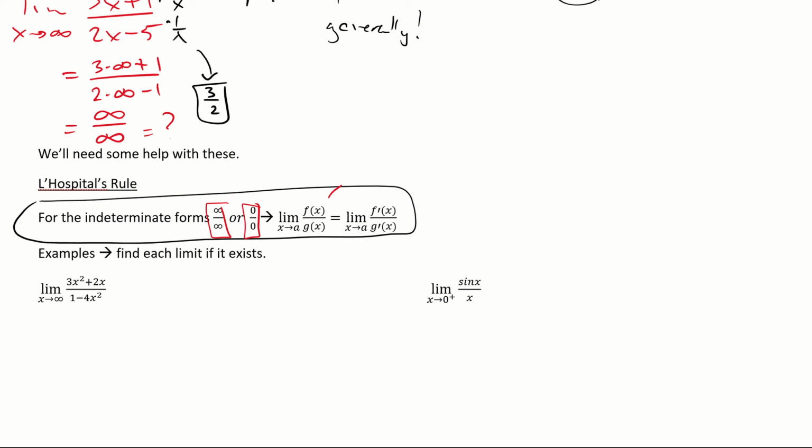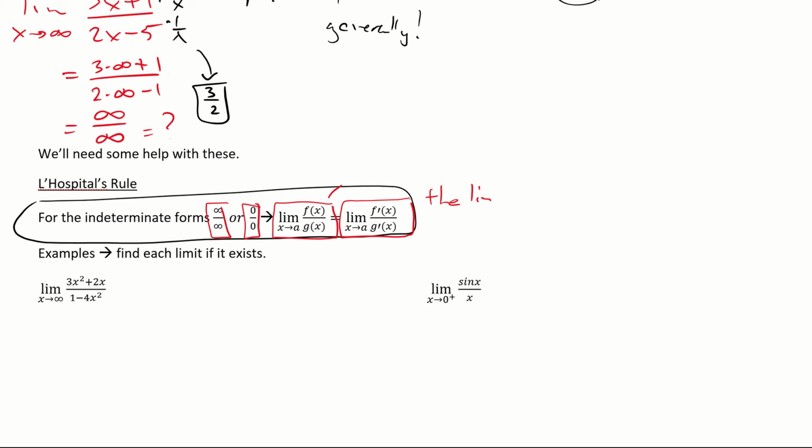The limit as x approaches a of f(x) over g(x) is identical to the limit as x approaches a of f'(x) divided by g'(x). In other words, the limit of the ratio of the functions is equal to the limit of the ratio of their derivatives. Let's write that out.